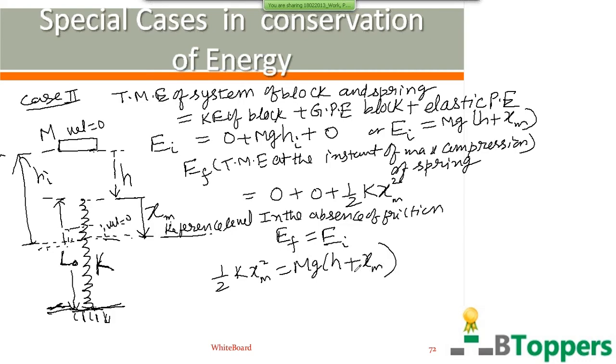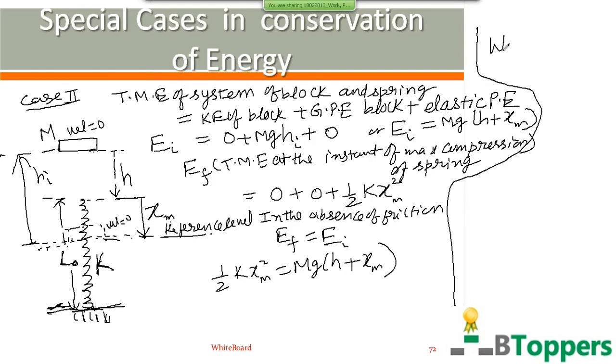But in some of the problems, it may be given that the block may slide between two vertical rails before it begins to compress the spring, which offers some retarding force opposing the motion of the block. So in such examples, if friction is present, that means if the block slides between two vertical rails before it compresses the spring,